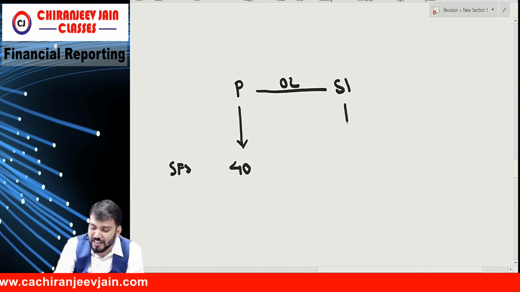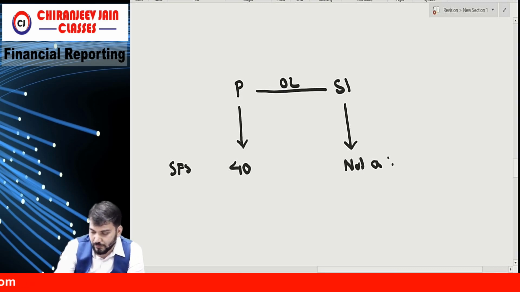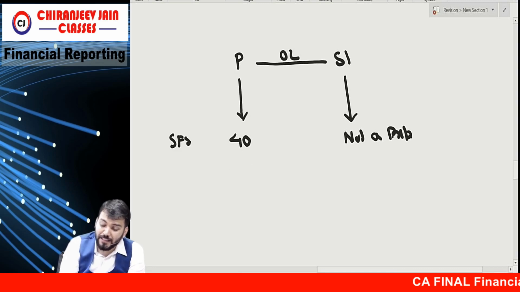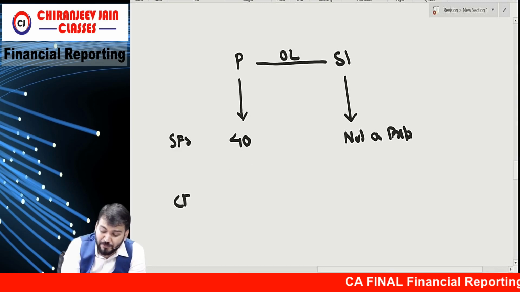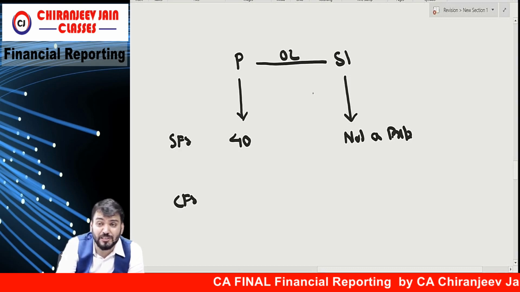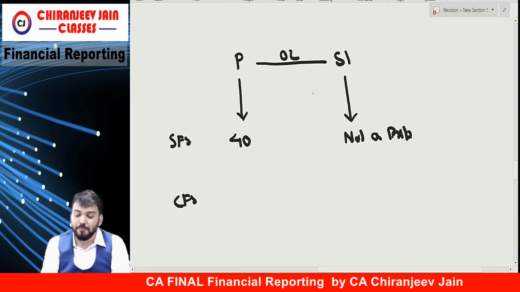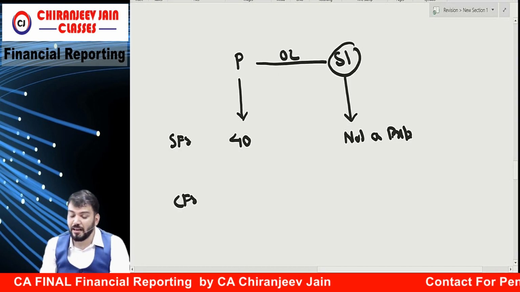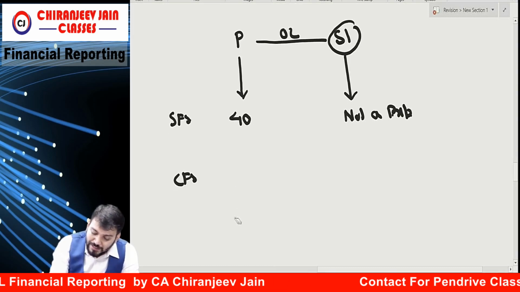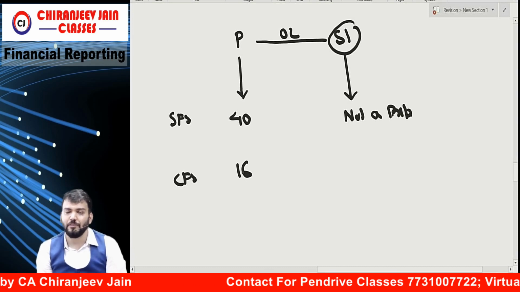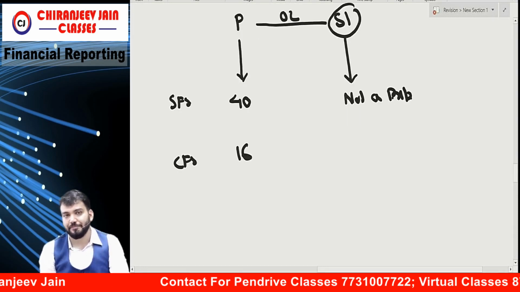And for this in their statement, which Ind AS for property? It is not a property. Not a property. Okay. And in CFS of parent entity, this building is used within group for the business only. Means this subsidiary company is using for business purpose. Correct now? Therefore, apply what? Ind AS 16. Ind AS 16. Correct?